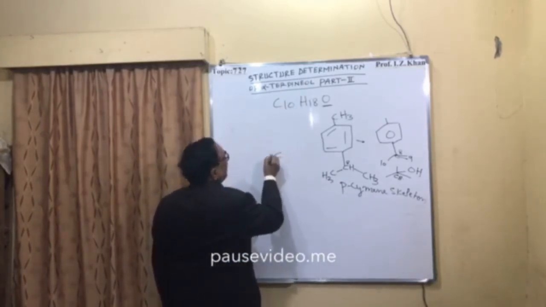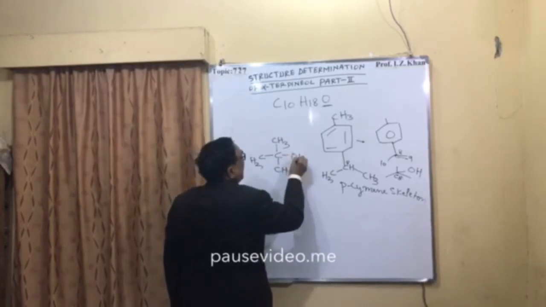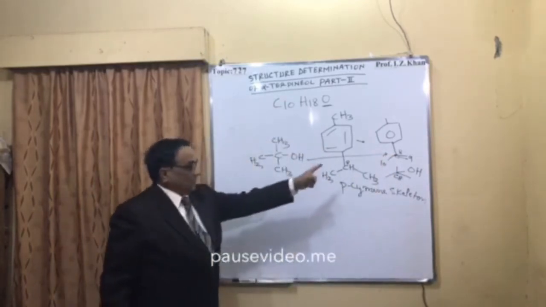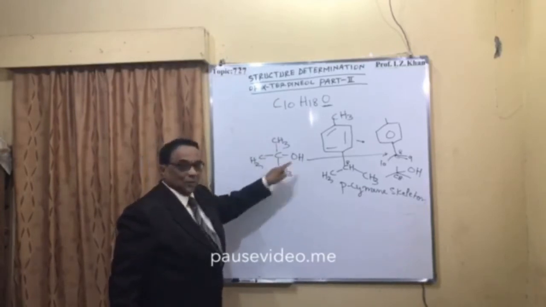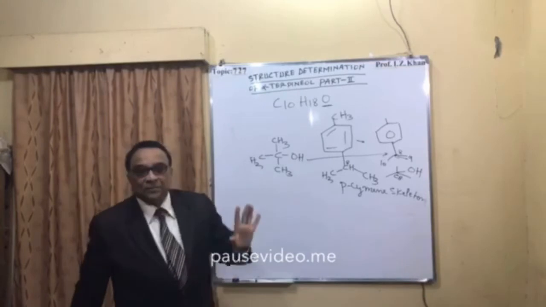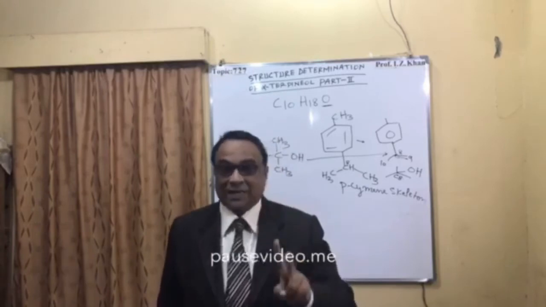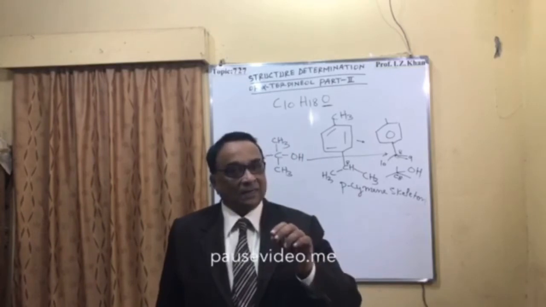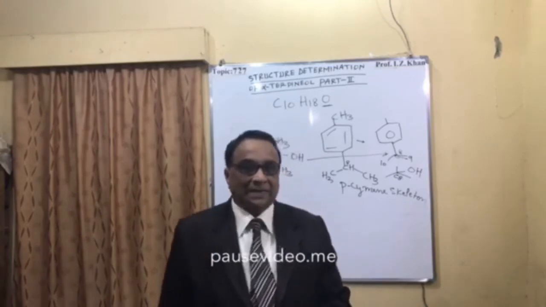Tertiary position means when you have this condition, here this hydroxy group is tertiary because these 3 methyl groups are there with this alcoholic group. So this is your tertiary. So it is confirmed that the alcoholic group is there, and that alcoholic group is tertiary because of 2 reactions. One reaction is that when dehydration is done, it will give the double bond between carbon 8 and 9.